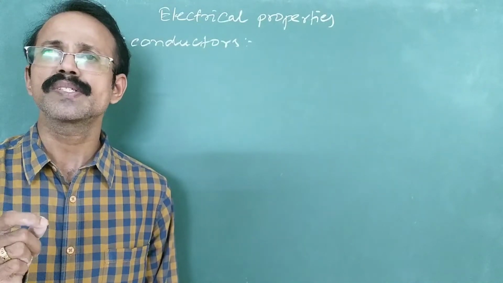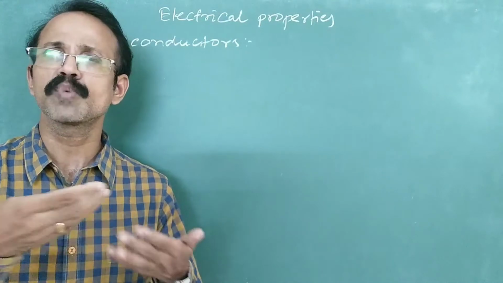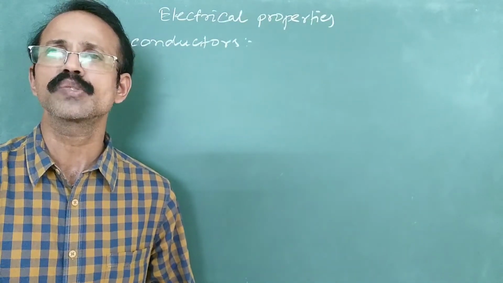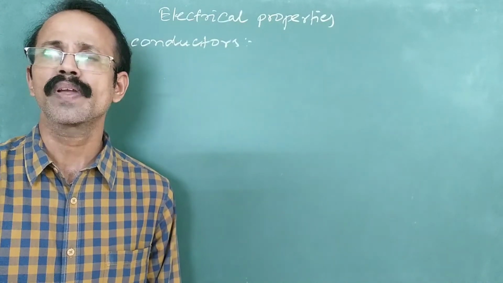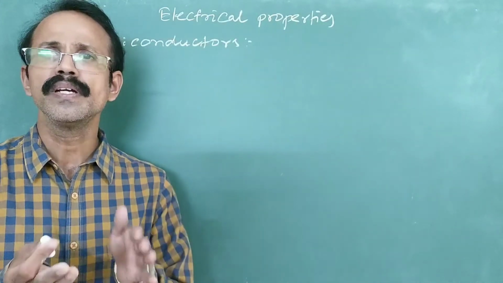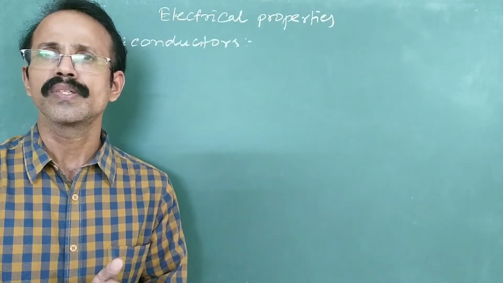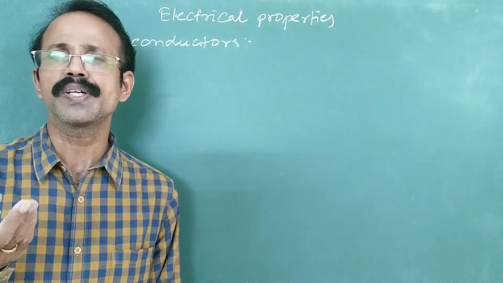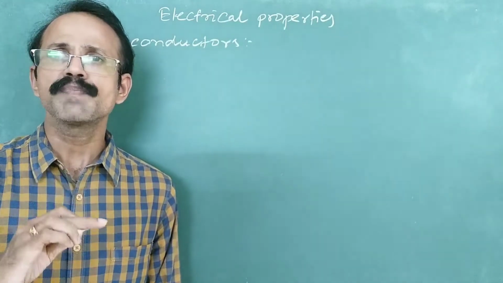In case of metals, it is very small, or the valence band almost overlaps with the conduction band, so electrons can move freely. So they are very good conductors. And in case of semiconductors, there is an energy difference, but it is small. So if you raise the temperature, electrons enter from the valence band to the conduction band.